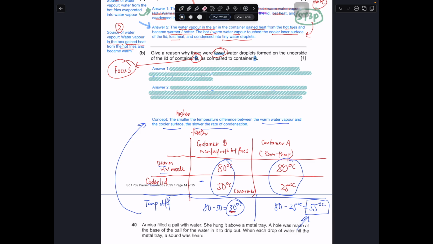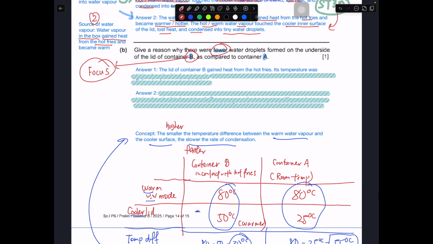So the first part, you could write it in this manner. The lid of container B gained heat from the hot French fries. Its temperature was higher than the lid of A. So we are talking about the lid, right? Even though it is cooler than the warm water vapor, B is higher than A. Because of this, less water vapor condensed on the lid of container B, forming fewer water droplets. This is a good enough answer, because it's only 1 mark.